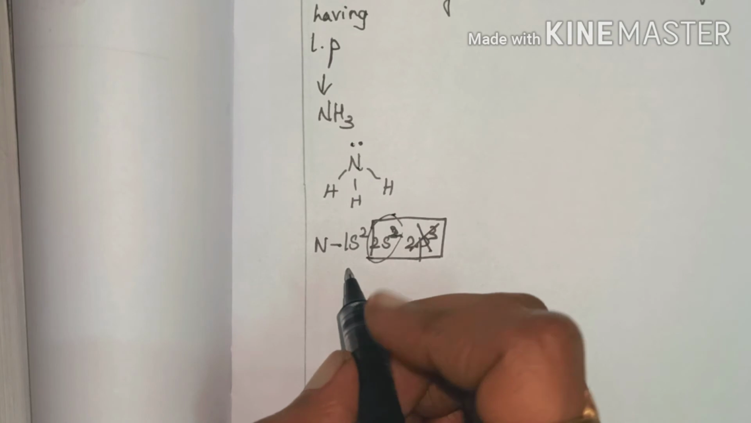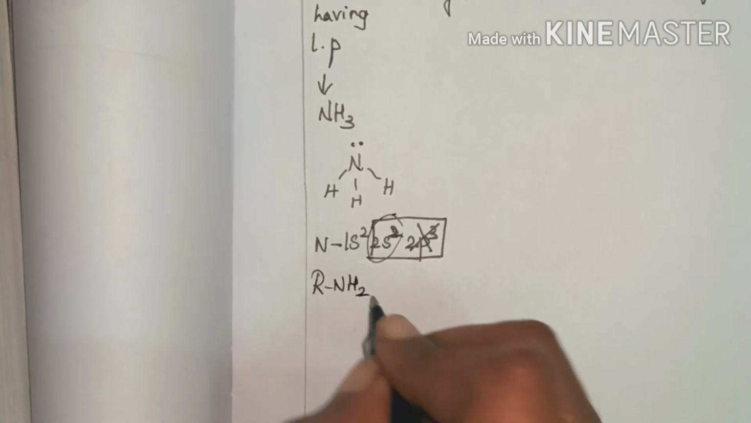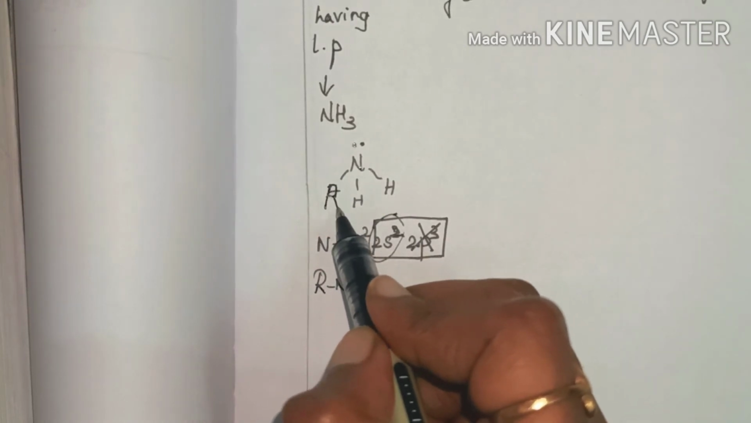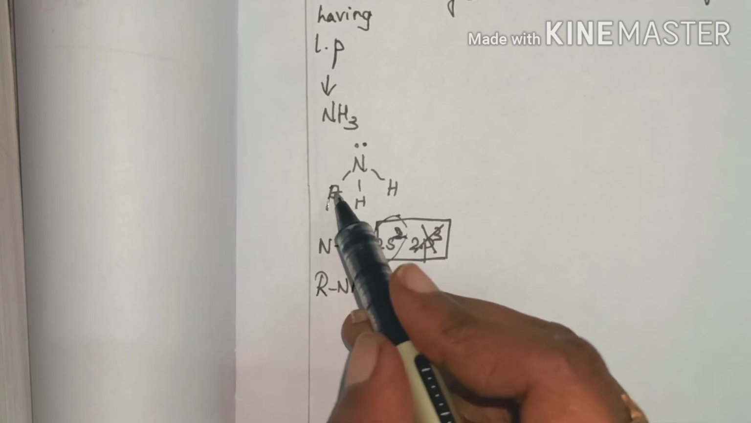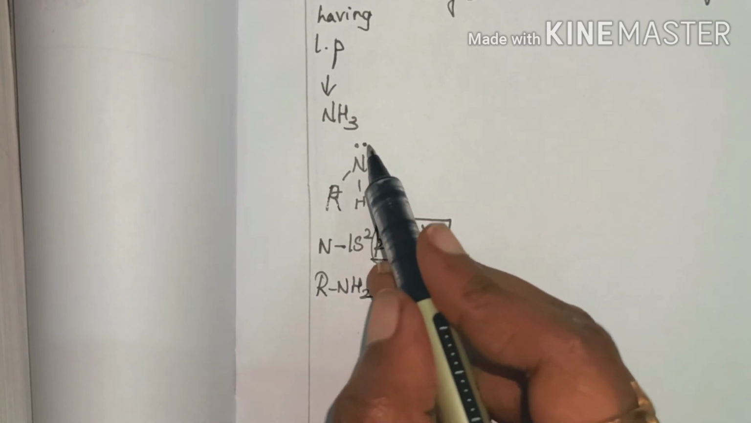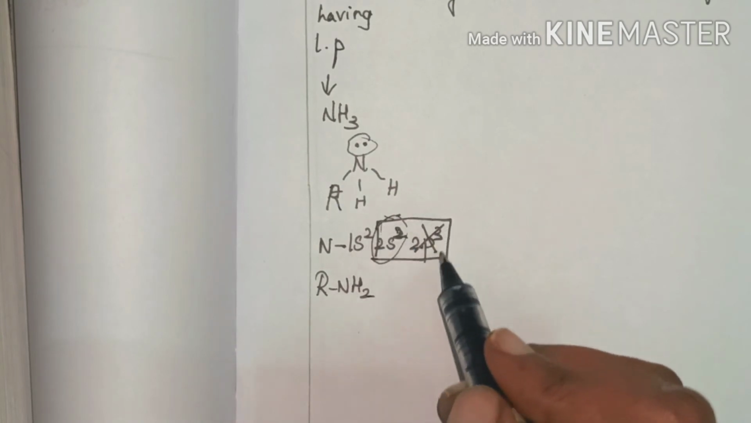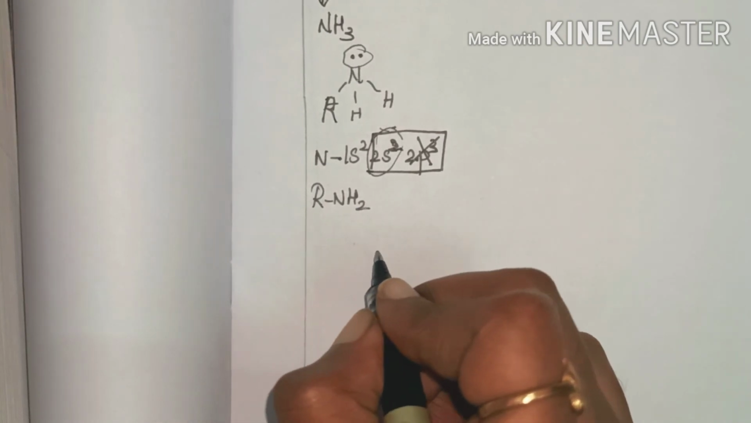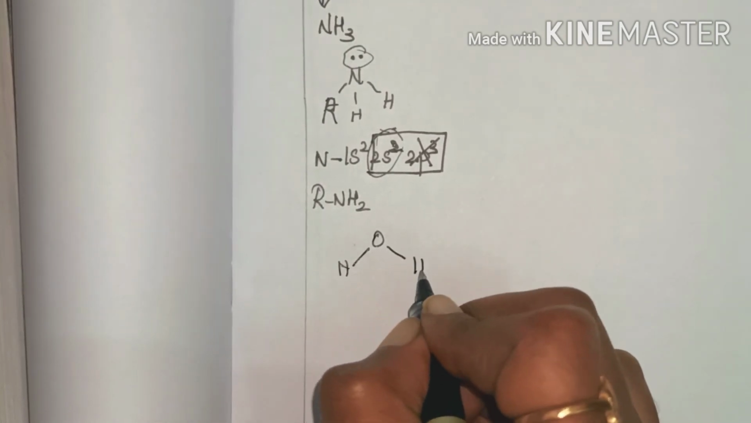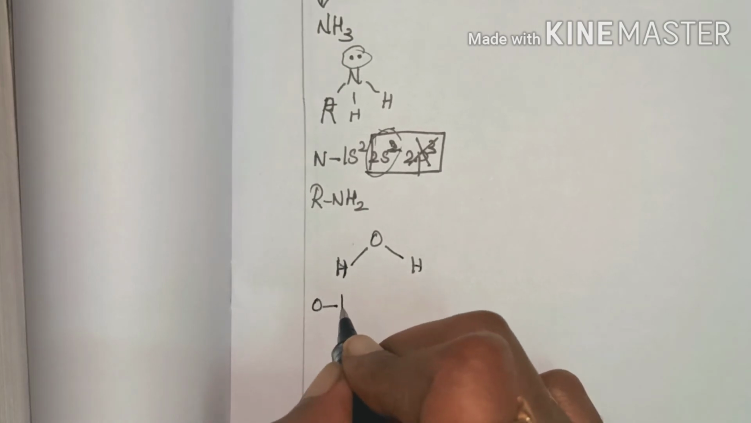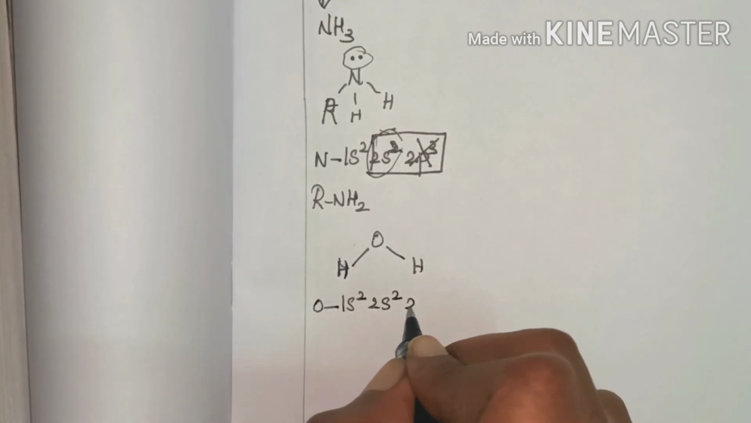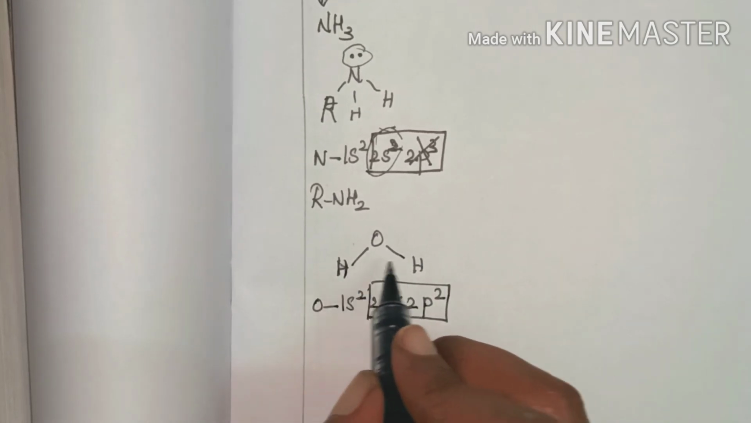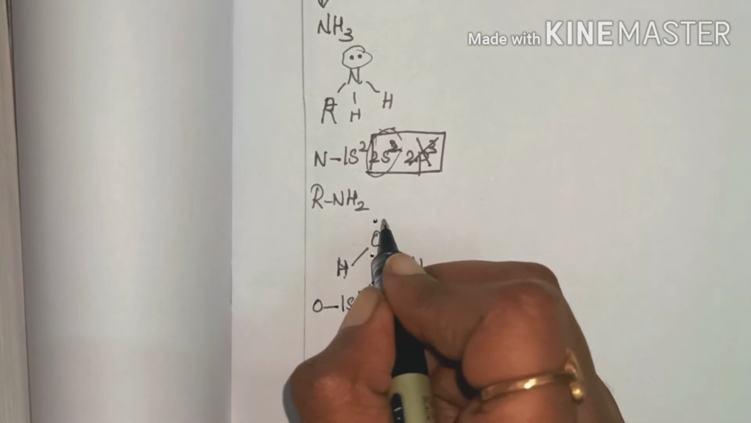In the same way, RNH2 is nothing but amines. Here, instead of one hydrogen there will be R, an alkyl group. Here also it can form 3 bonds and there will be one lone pair since the valence electron count is 5. So amine is another example. And the next interesting example is water. For oxygen the configuration is 1s2, 2s2, 2p4. Now the valence electron count is 6. So it can form 2 bonds and there will be 2 lone pairs.